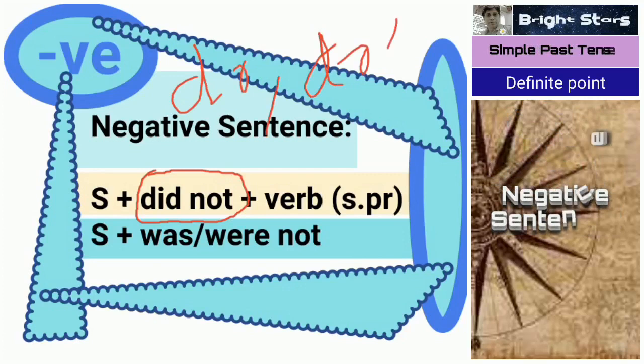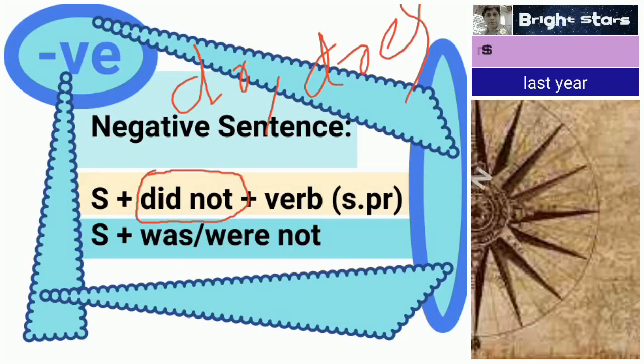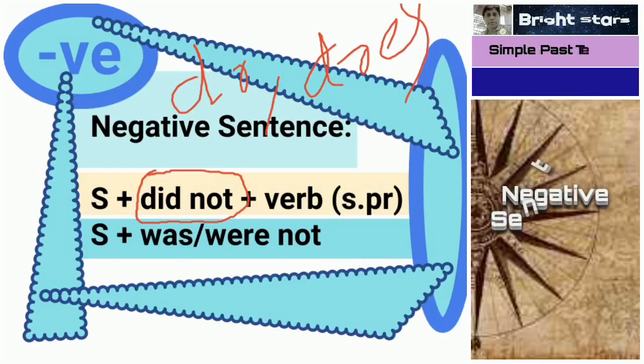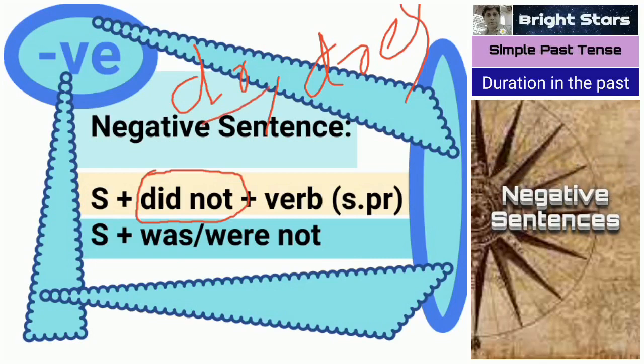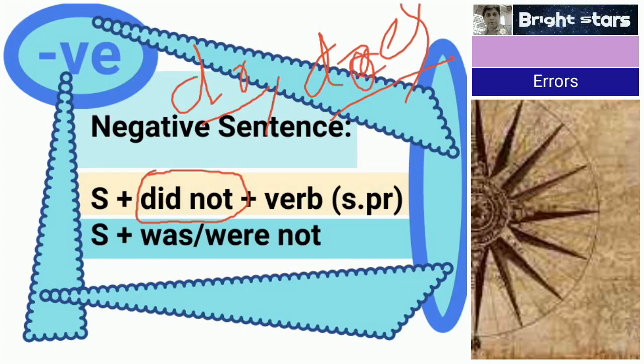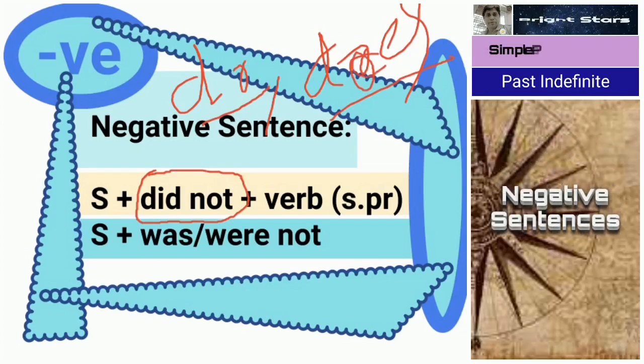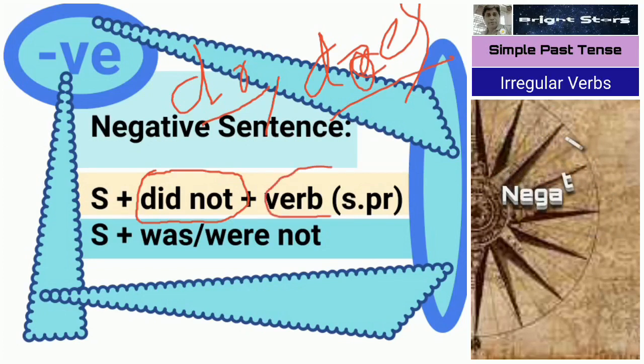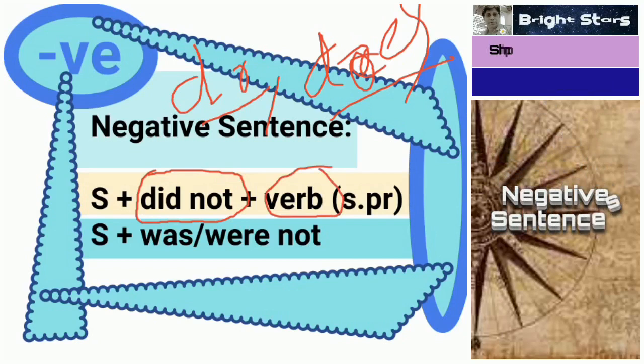Here we use "did not". There we use "do" for all persons, "does" for third person singular, but here for all persons we use "did not" plus verb in simple present tense or basic form. Basic verb we use, we don't change this word.